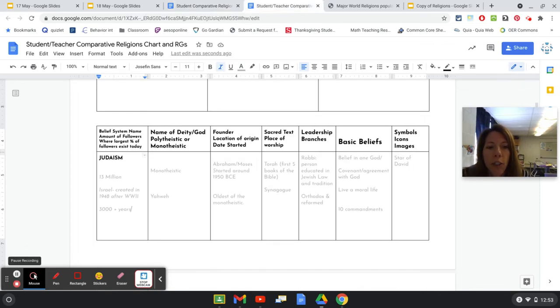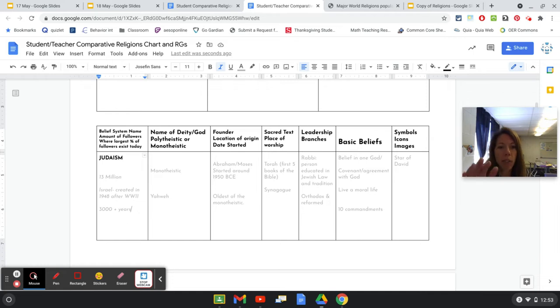So boys and girls, I asked you to have this part of your packet out, please. This is the one that is Judaism right here. We're going to fill in this comparison chart so we can use it as a way to say what are some similarities with the other religions that we're studying, and a way to keep track of all the facts, because it can get confusing.